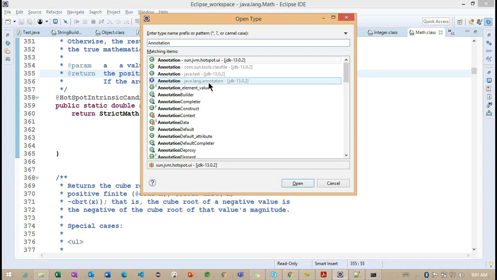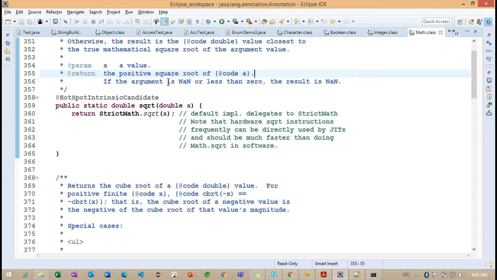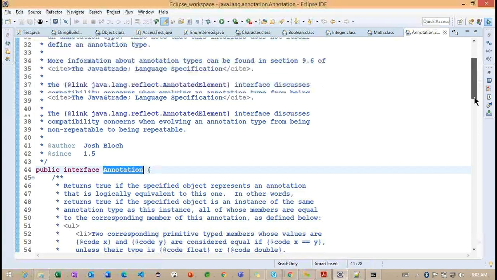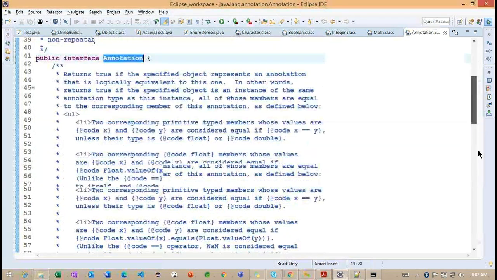Getting the point. So whenever we define custom annotations, what happens internally? The annotation is declared within this particular package. So what is the package here? java.lang.annotation. Right. Now we'll see what information we have. So basically this is our interface here. Now what information do we have inside this annotation interface?